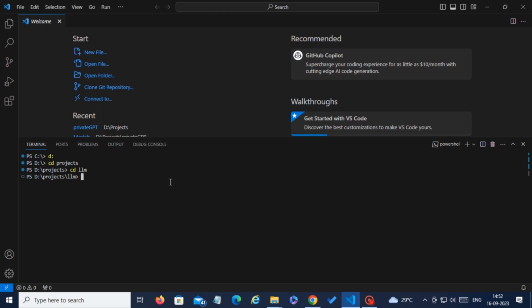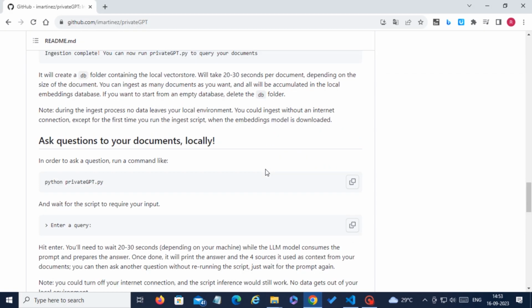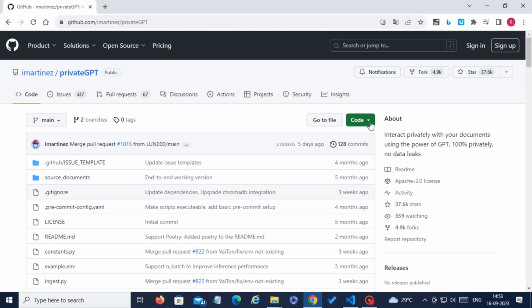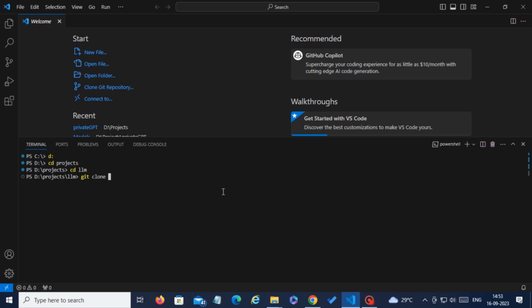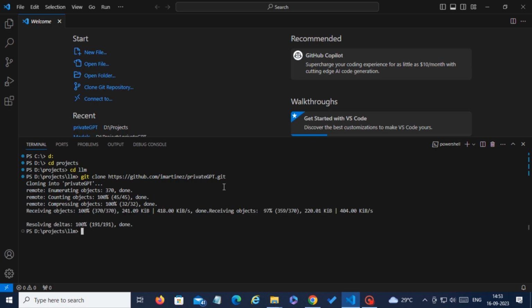I just need to mention the command git clone, and then paste the clone link. You can copy it from this link, paste it here and press enter. Then the repository will be downloaded to your desired location.